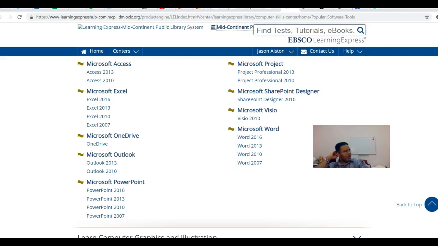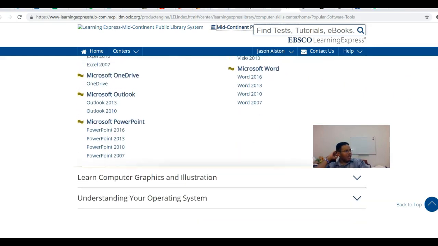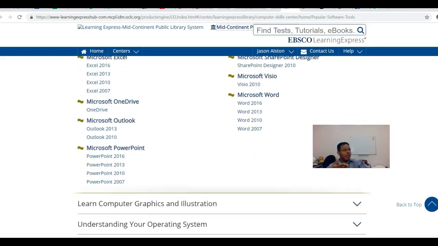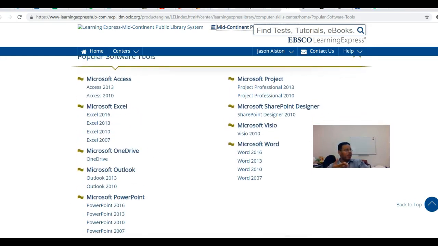Some of these look like they've got some age on them, I see, but definitely if you have some students who need some support in learning things such as learning how to use PowerPoint and Excel, this is a good place for them to get some free help with that.